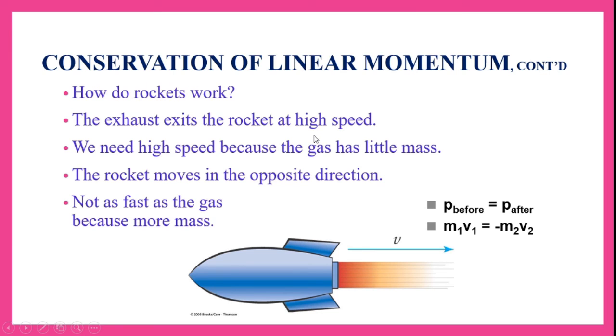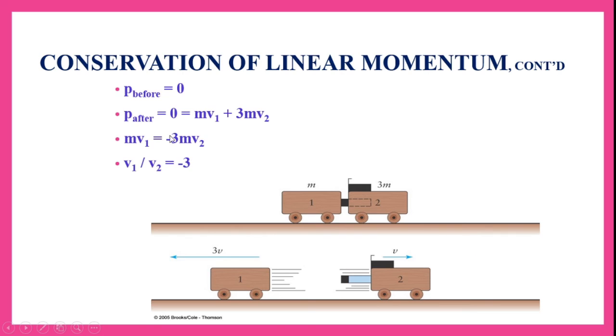Now using these conservations of linear momentum, we will explain how rockets work. The exhaust exits the rocket at high speed, and also we need high speed because the gas has little mass. So the rocket moves in the opposite direction, not as fast as the gas, because it has more mass. So momentum before should be equal to momentum after. So m1 v1 is equal to minus m2 v2. Now we will see with an example.